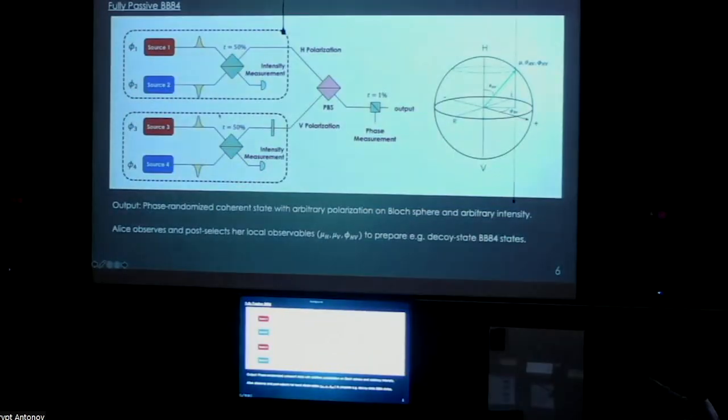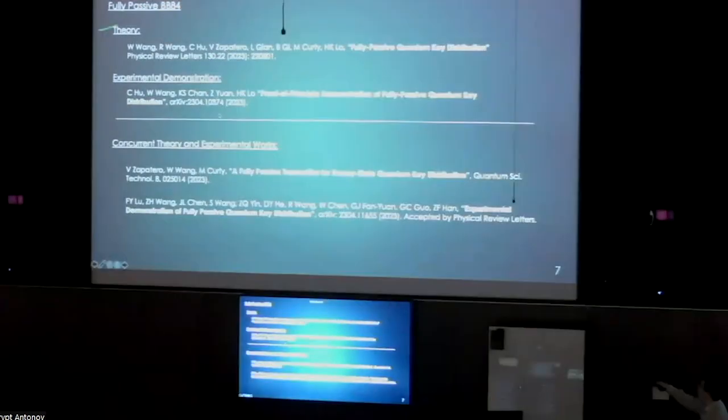Our contribution in the previous paper is to combine both ideas. Here we make use of two passive decoy modules combined with a passive encoding module. This setup gives us phase randomized coherent states with arbitrary polarization and also arbitrary intensity. And Alice can perform local measurements on the intensity and the phase to post-select and prepare the decoy state BB84 states. Our paper is already published in PRL, and we also did an experimental demonstration, which is still under review, but it's also on arXiv.